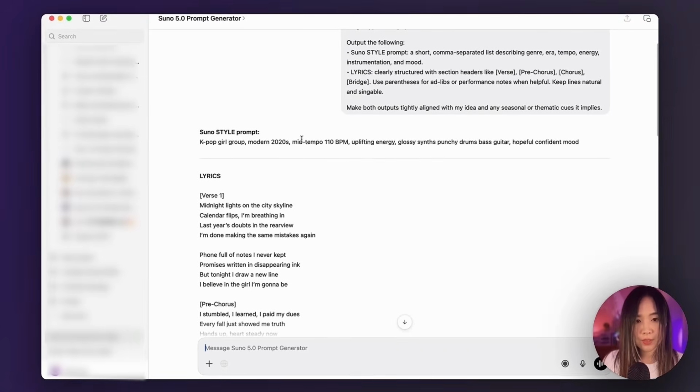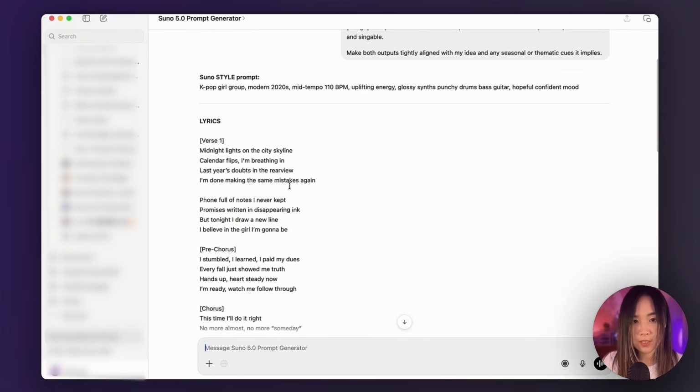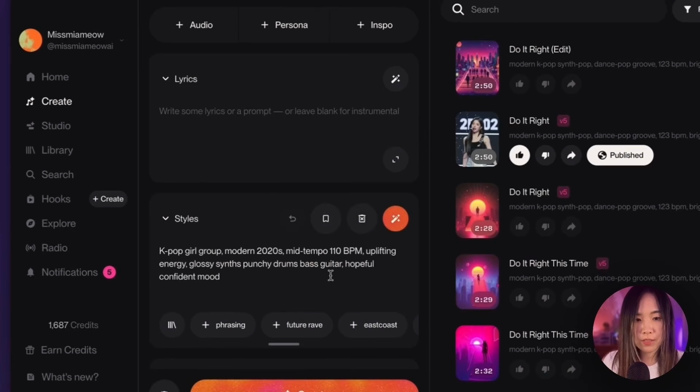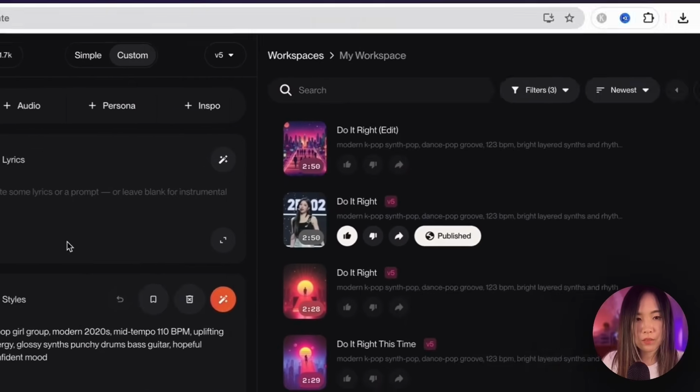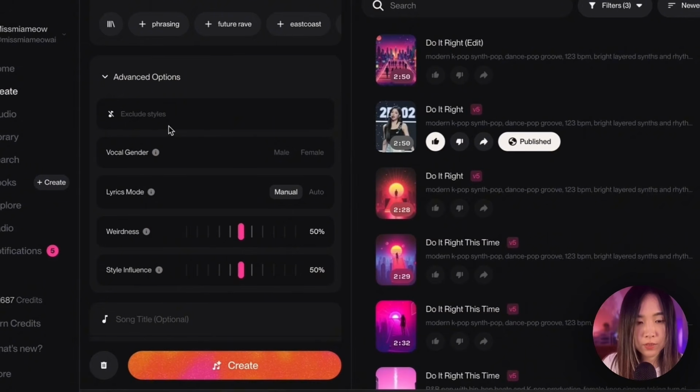After inputting the prompt, we got the style prompt and the lyrics. I recommend doing some back and forth iteration to perfect the lyrics and style. And then we can copy the style prompt into the style box and also the lyrics into the lyrics box. Going down, there is an advanced option. You can exclude styles and select the vocal gender. For lyric mode, we'll choose manual since we input our own lyrics.